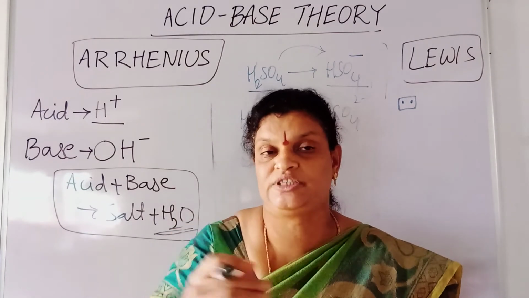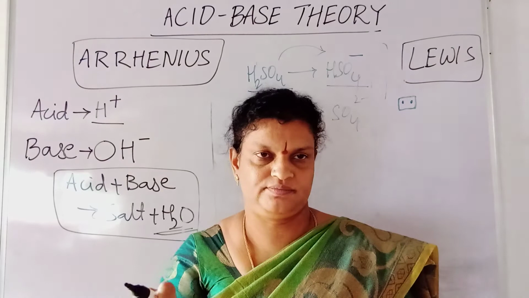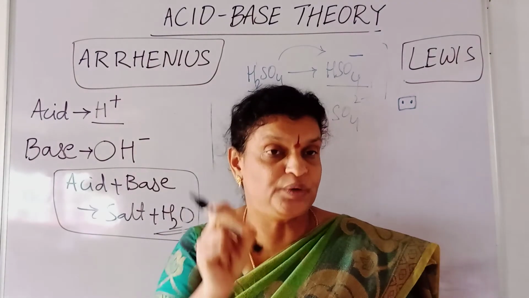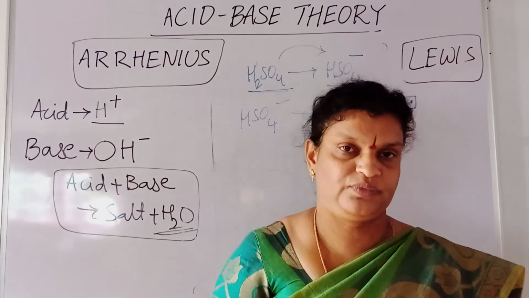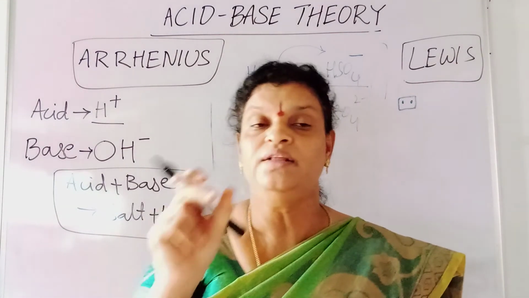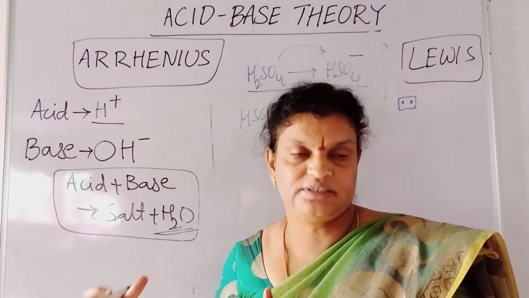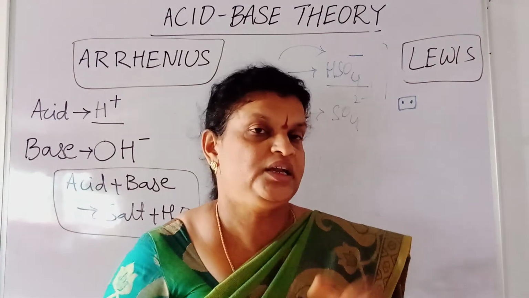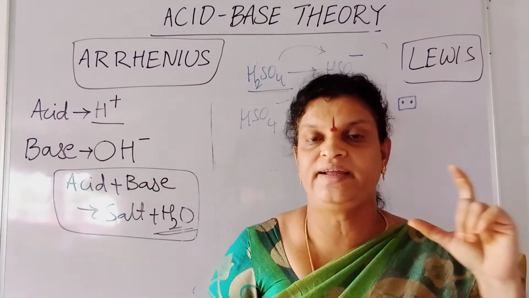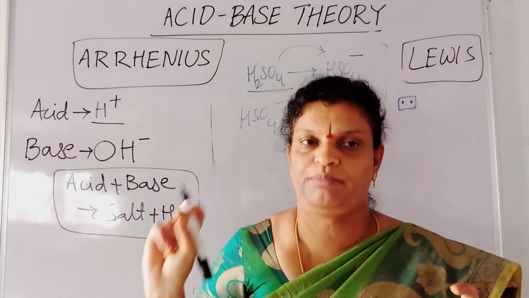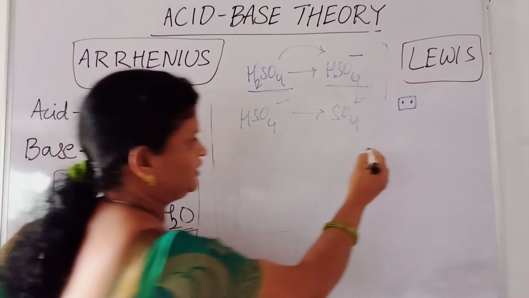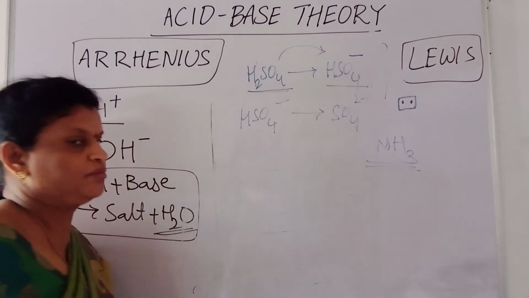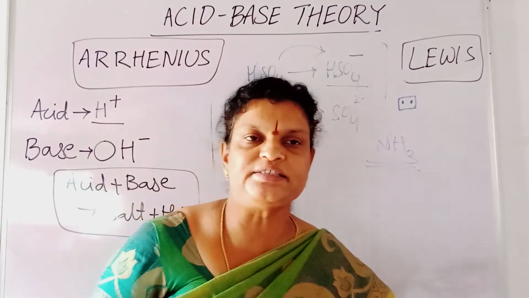For any other substance, it may be an atom or some molecule, it should have one empty orbital. If it has one empty orbital, then the starting substance, that is a base, can donate its electron pair. So here I'll give the definition again: if any substance is able to donate the electron pair, it becomes a Lewis base. Let me take the example ammonia. This has an extra electron pair, so ammonia is identified as a Lewis base.